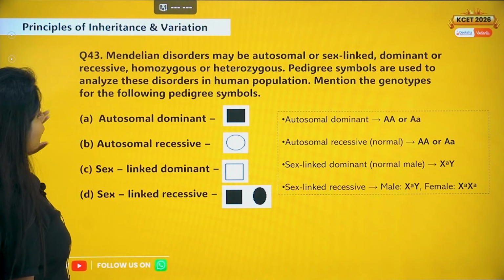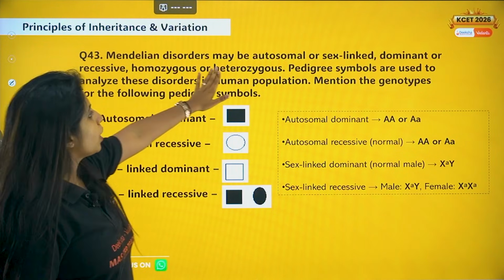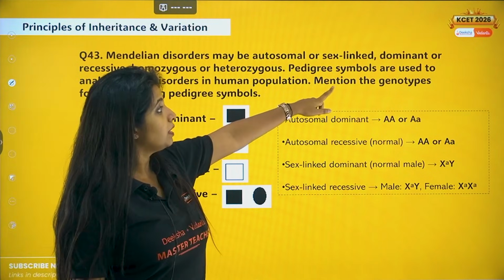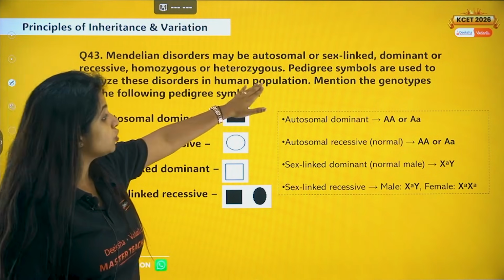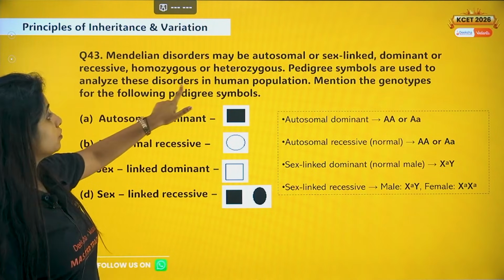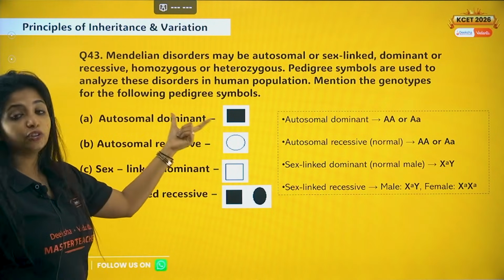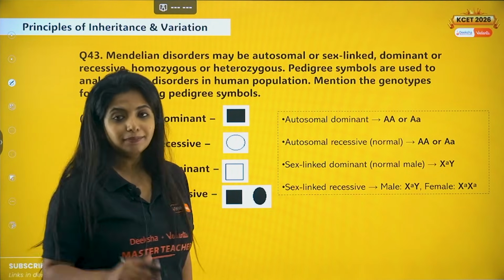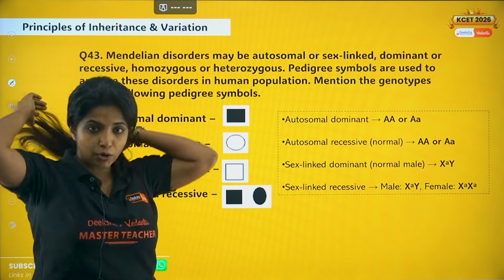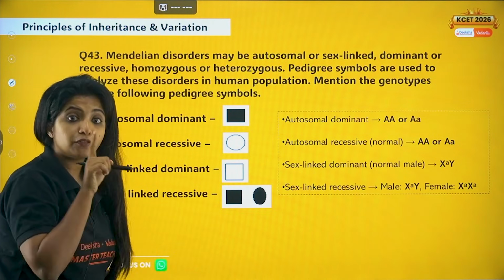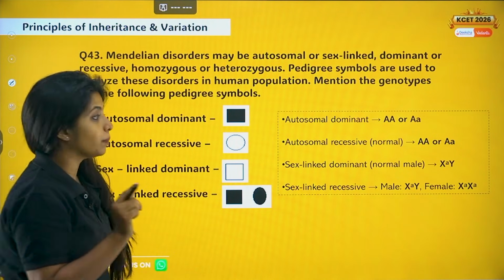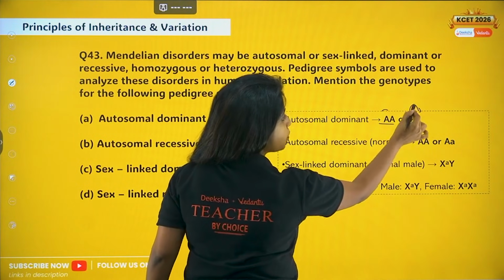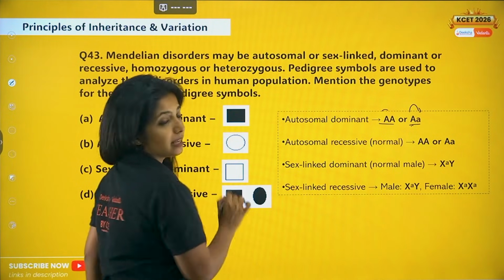Now, principles of inheritance and variation. Mendelian disorders may be autosomal or sex-linked, dominant or recessive, homozygous or heterozygous. Pedigree symbols are used to analyze these disorders in human population. Mention the genotypes for the following pedigree symbols. Autosomal dominant. So basically, my dear children, autosomal dominant disorders are the ones which will appear even if one allele is dominant. So over here it can be capital A capital A, both the alleles dominant, or it can be capital A, small a. Even if one is dominant, you will get something like this.